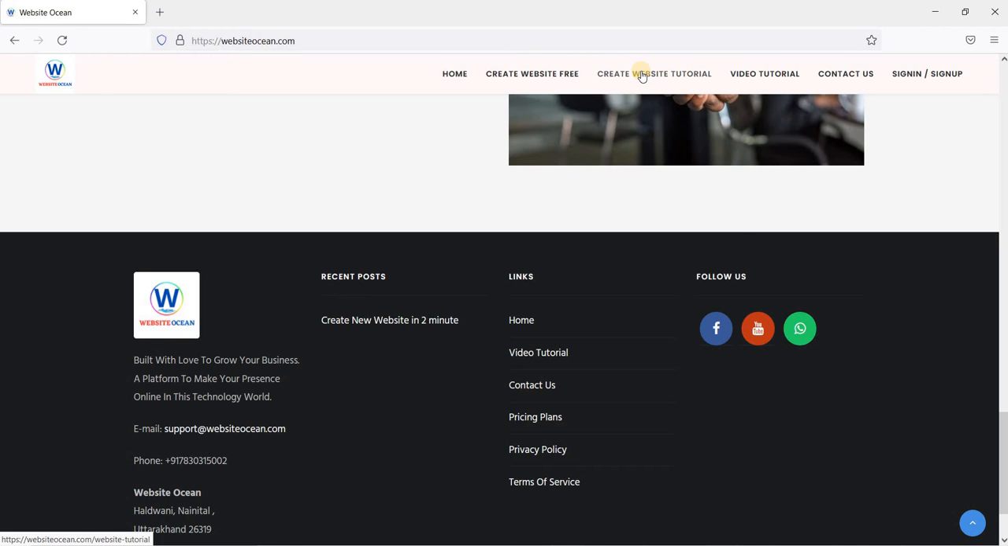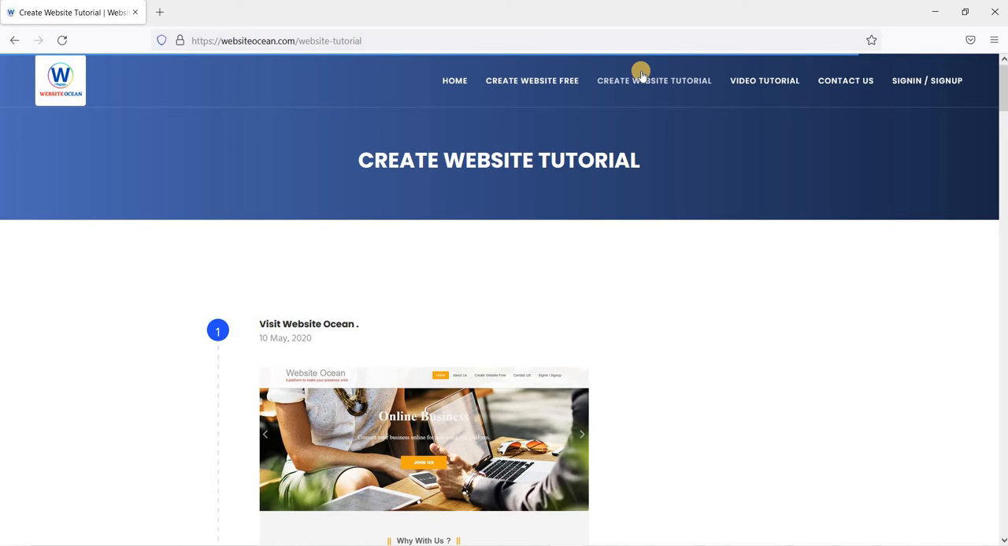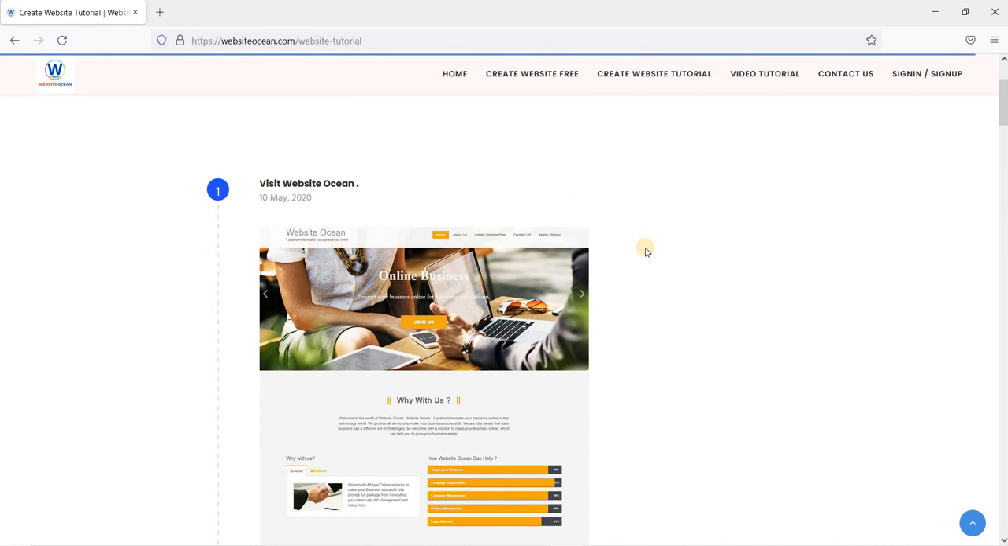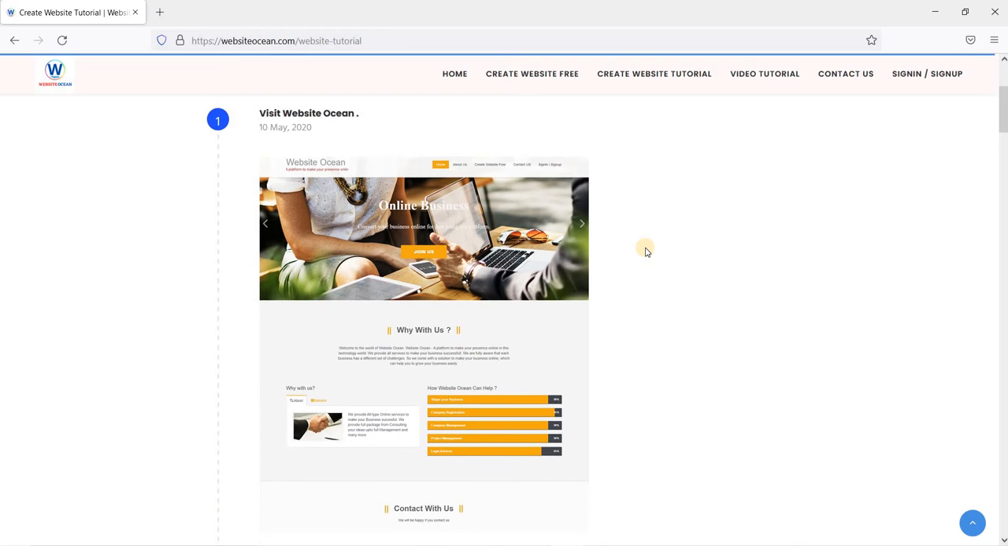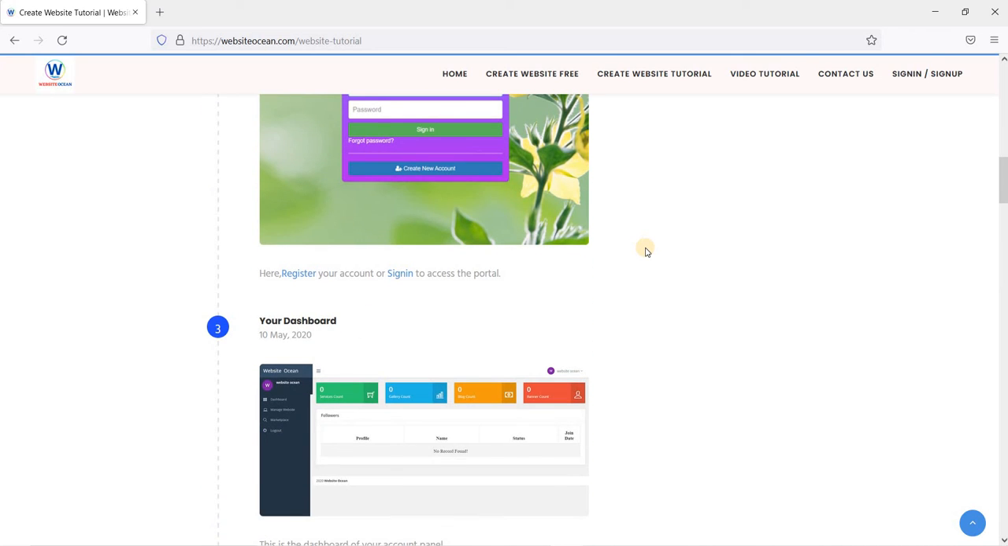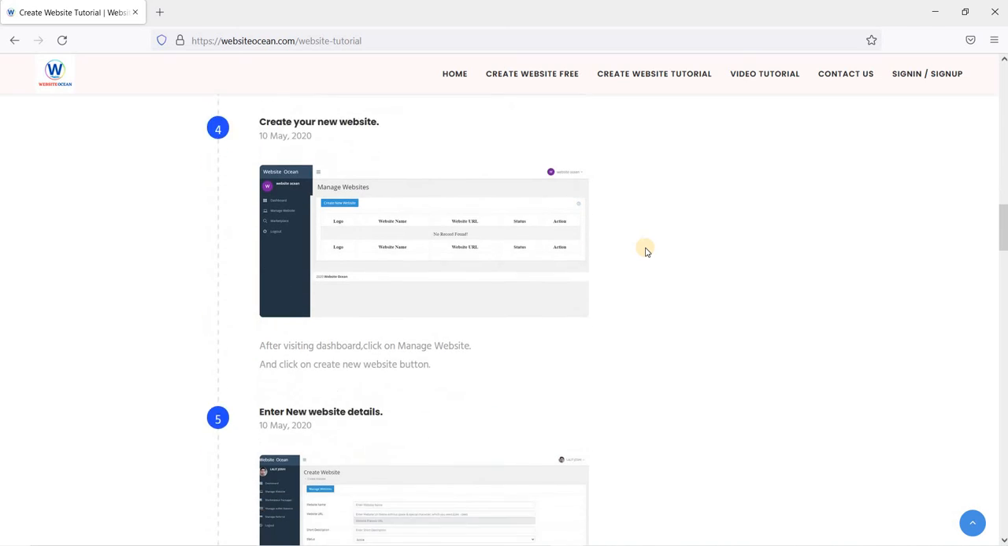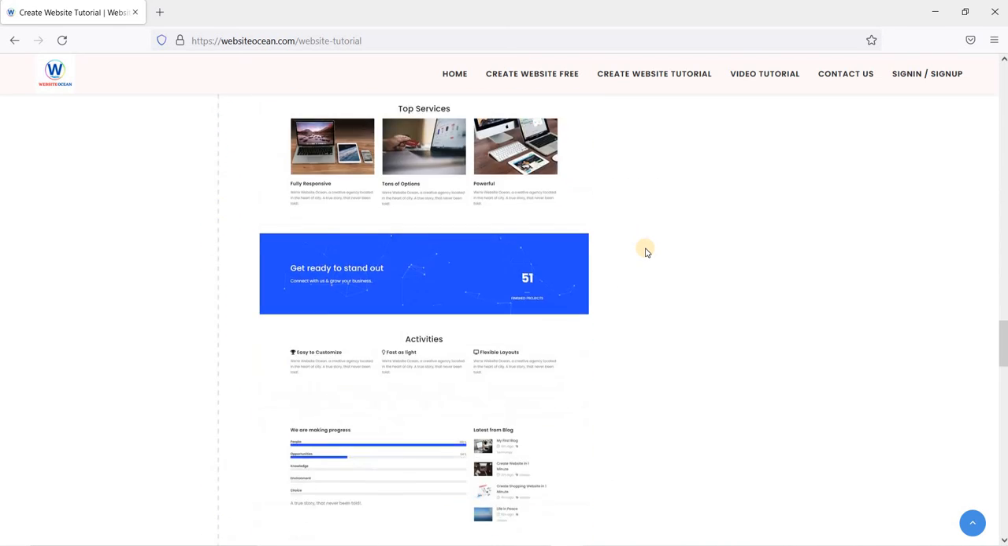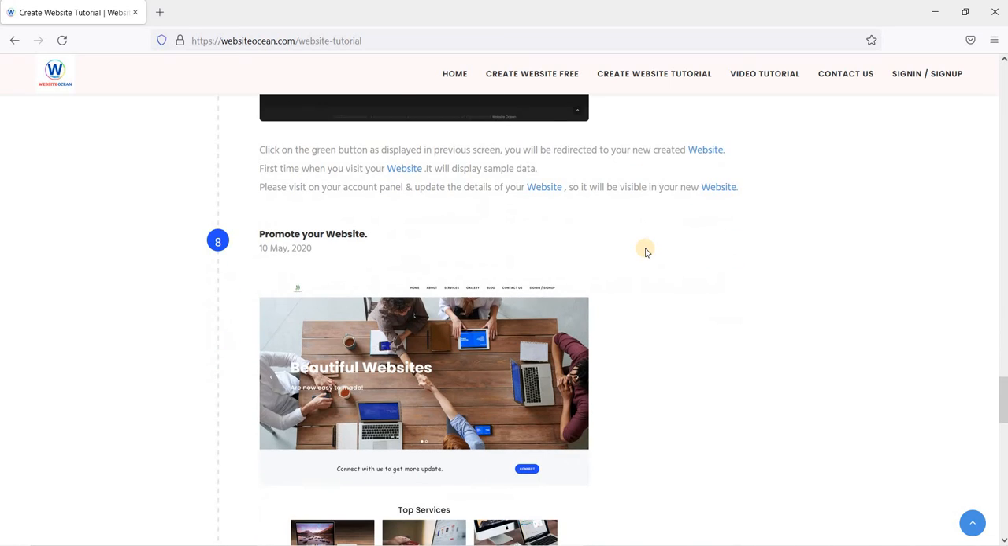And after that, we get a link create website tutorial. Create website tutorial is useful when you are creating your website for the first time. So here we get some steps like how we can visit, how we can go one by one to Website Ocean, and we can create our website. And at the end we get that our website is ready within 2 minutes. And we don't need to do anything, like we don't need any technical knowledge. We don't need any code, and we don't need anything to do.